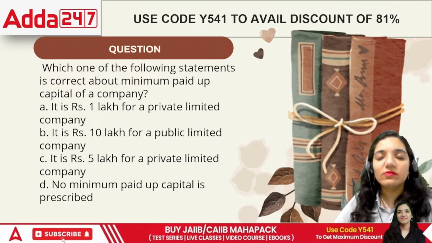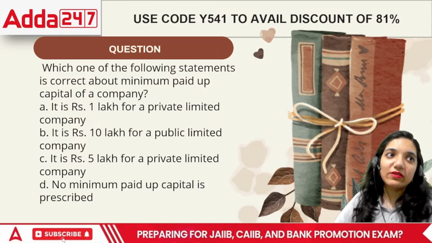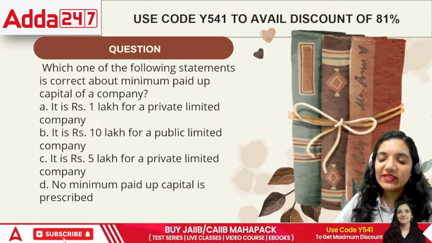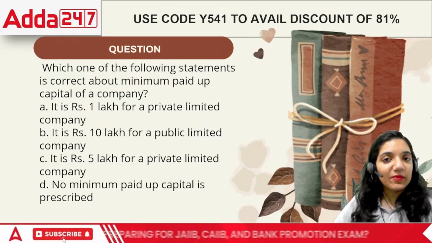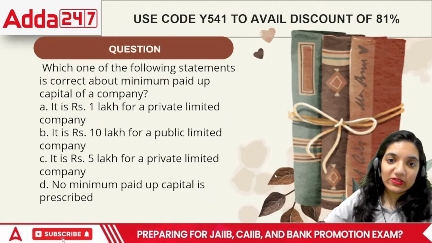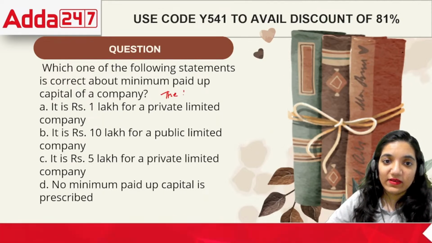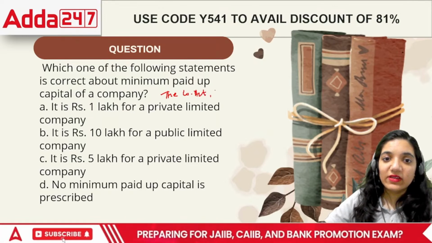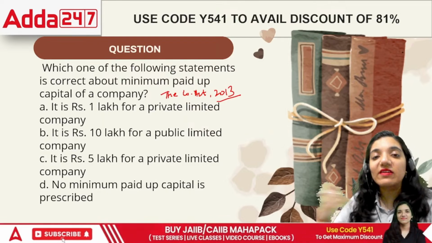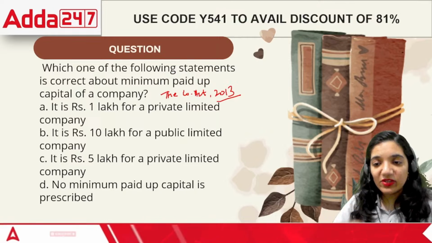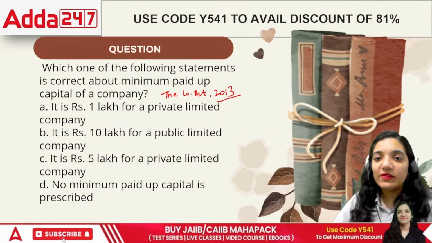Do you know when in the Companies Act 1956 there was a particular point there? In the 1956 Companies Act, it was stated that the minimum paid up capital of a private company was 1 lakh and the minimum paid up capital for a public company was 5 lakh. When the Companies Act 2013 was declared, which effectively started working in 2014, it was started in a transition. Not all the areas of the Companies Act 2013 were introduced. Basically, in many areas, the previous act was going on.